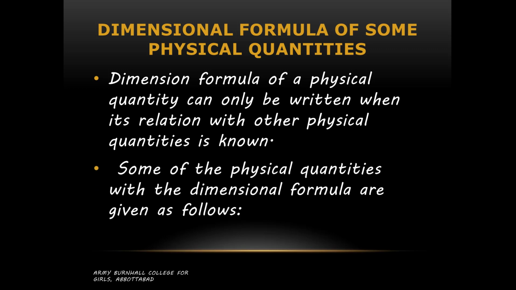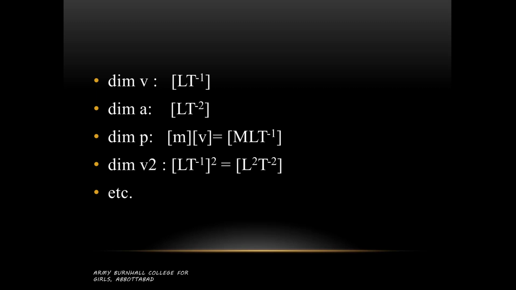Some of the physical quantities with the dimensional formula are given as follows. Dimensional formula of velocity v is [L T^-1], because its formula is d over t, that's why we are writing it in this form. Dimensional formula of acceleration A is [L T^-2], meter per second square. Dimensional formula of momentum, dimension of mass multiplied by dimension of velocity, that will give you within square bracket [M L T^-1].